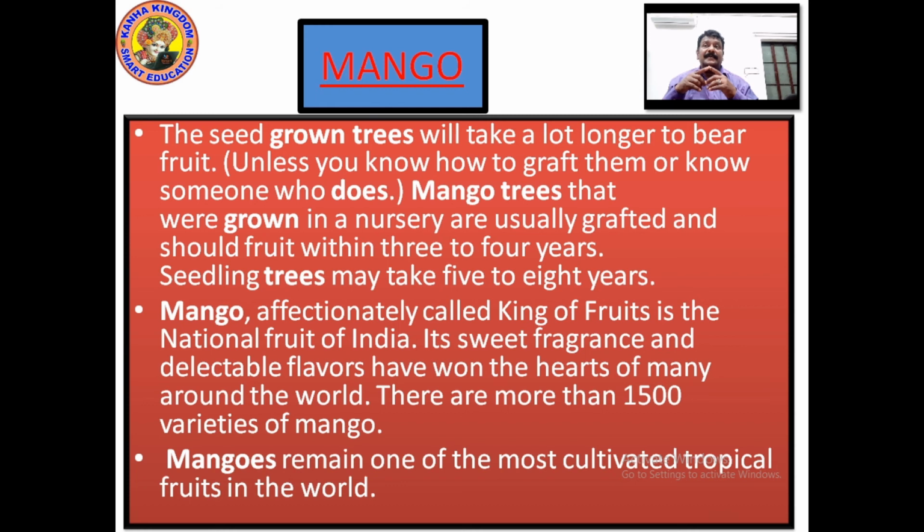Seedling trees may take 5 to 8 years. Seedling trees, the trees which produce seedlings in the mangoes. Mangoes have thousands of varieties, right? So it may take 5 to 8 years. The other normal mangoes take 3 to 4 years.